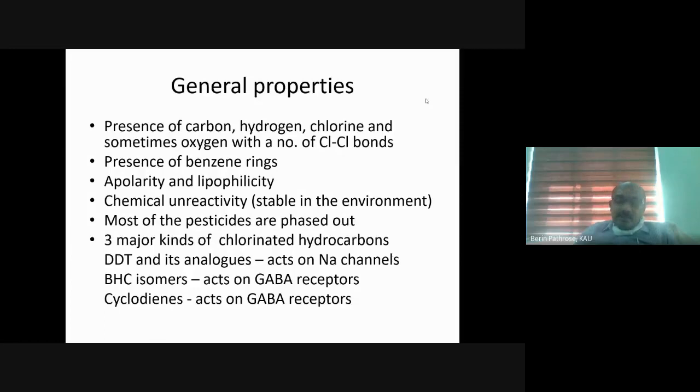And in the animal body, this organochlorine pesticide will be migrating towards the fat body because it is extremely lipophilic in nature. And this lipophilic organochlorine has the tendency to get accumulated in milk. So once you milk that cow, you will get residues of organochlorine pesticides.